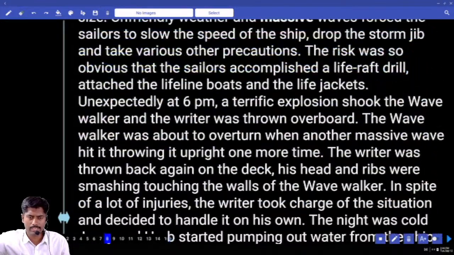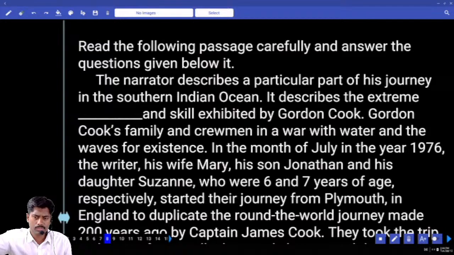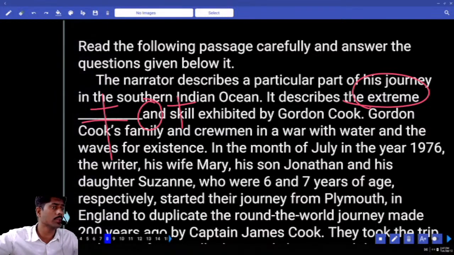Fill in the blank. The narrator describes a particular part of his journey in the Southern Indian Ocean. It describes the extreme dash and skill exhibited by Captain Cook. The extreme dash and skill. Skill is a positive. I need some positive word in the blank. The extreme dash and skill exhibited by Captain Cook.